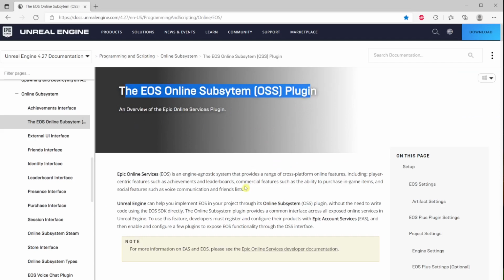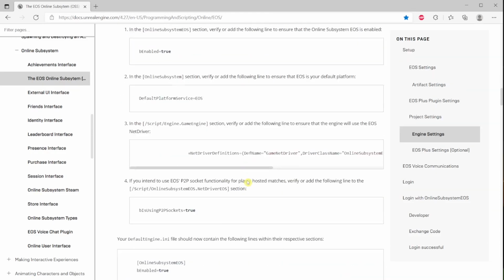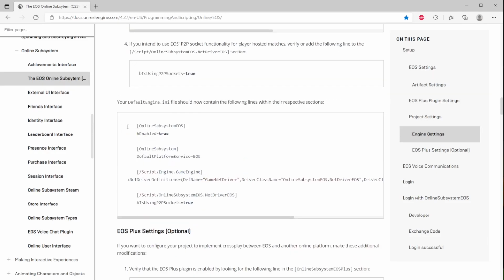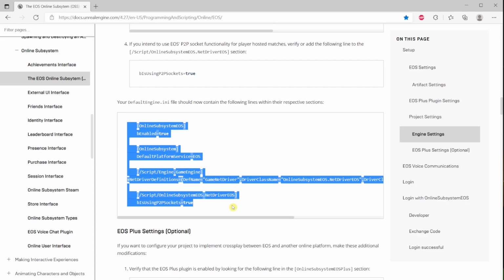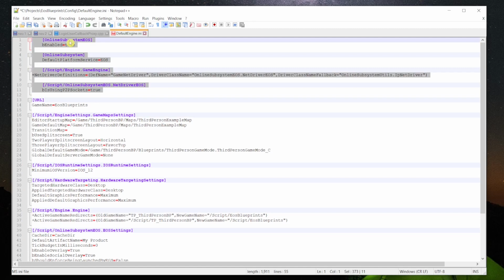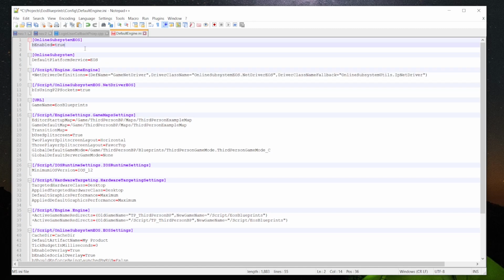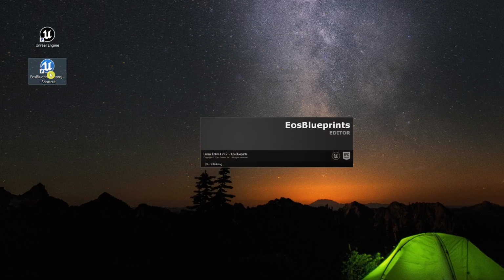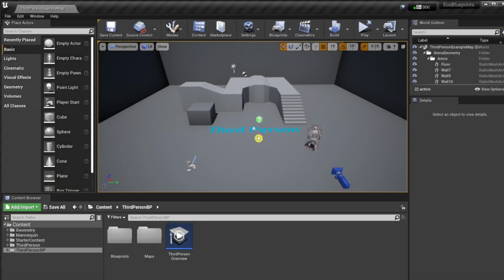And scroll down this documentation page and copy the lines which need to be added to the default engine INI. Paste them into the config file and remove the spaces. Now, as we see, the online subsystem EOS is enabled and set as default platform service, which is what we want. This time, I'm not being smashed by a crash, and the online subsystem is finally enabled.